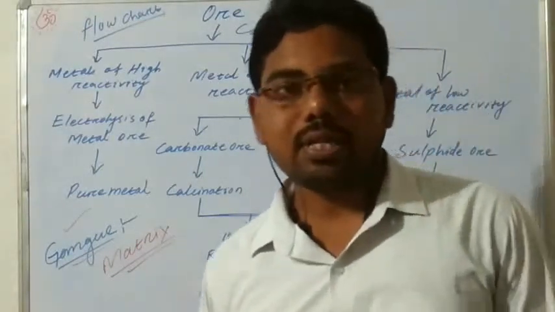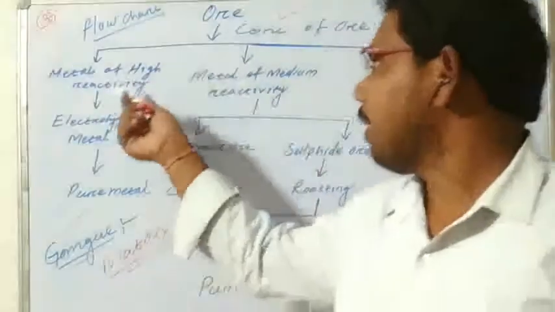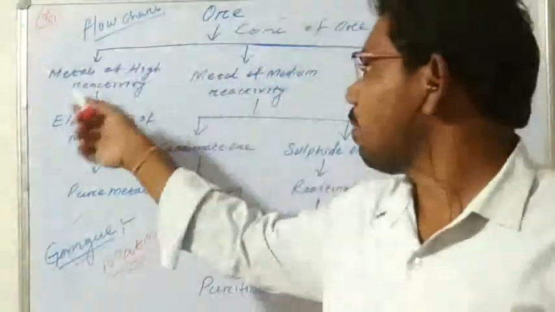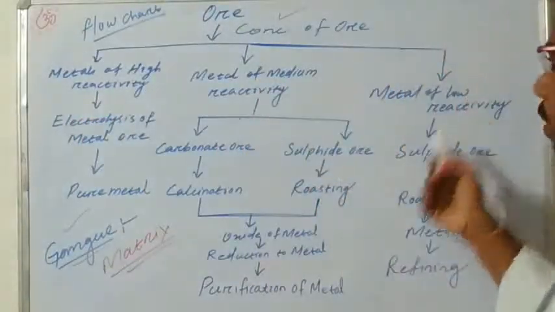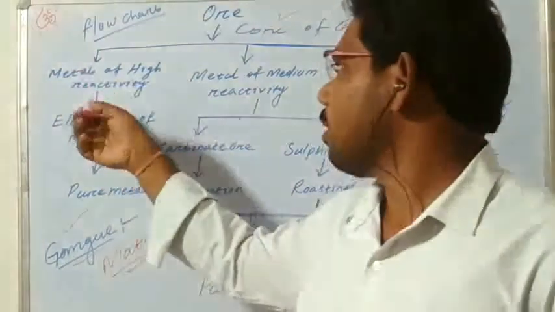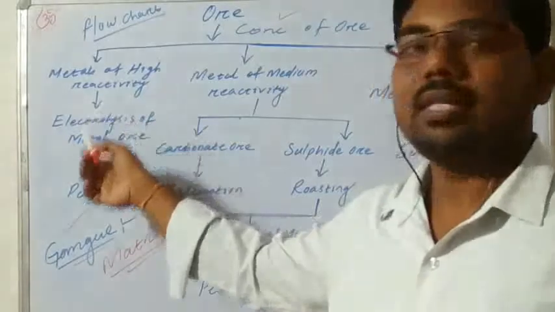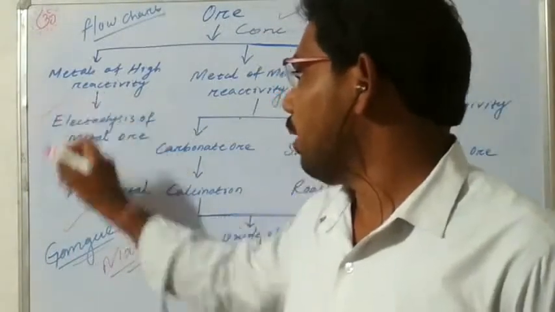And after concentration, this ore, according to its reactivity, falls into the metals of high reactivity series, metals of medium reactivity series, and metals of low reactivity series. So we have to apply a different process to each. First we start with metals of high reactivity series, which are processed by electrolysis.